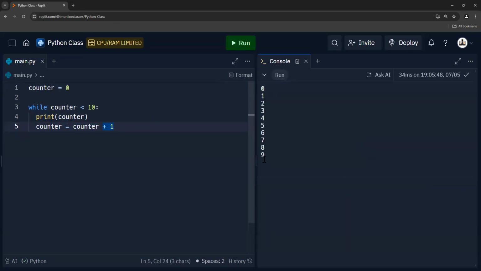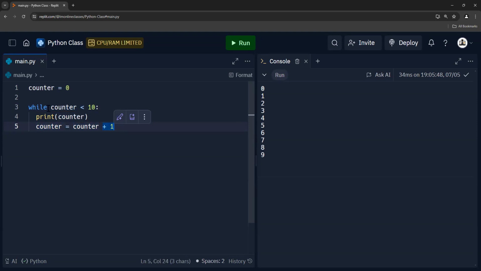Press run. This terminates, it ends, because at some point counter becomes equal to 10, and when counter equals 10, this is not going to run. Counter starts out at 0. It compares: is 0 less than 10? Yes, it's going to print counter, and then increment it by 1. And then it's going to go back again. On this second run through, counter equals 1. Is 1 less than 10? Yes, it's going to keep going until counter is 9. Is 9 less than 10? Yes, it's going to print 9. And then counter equals what counter used to be, which is 9, plus 1, now it's 10.